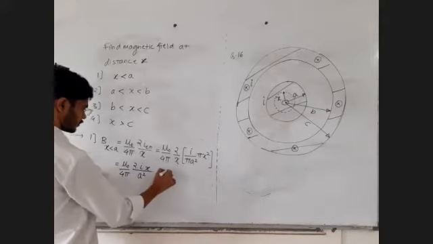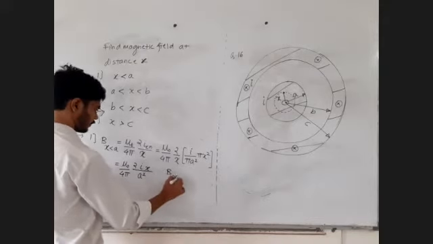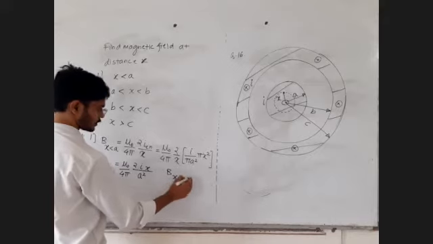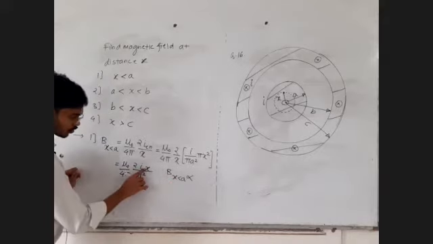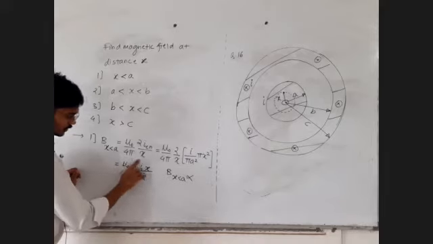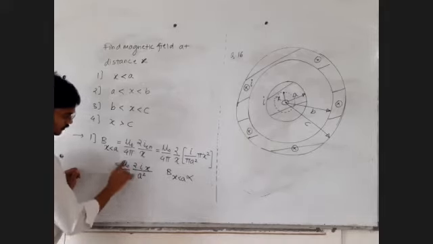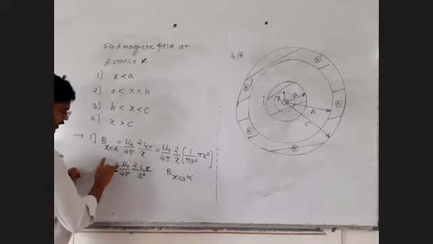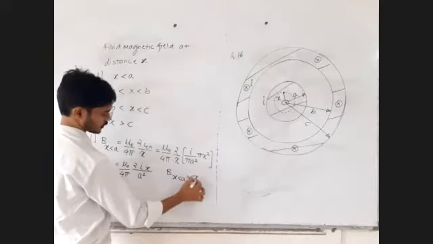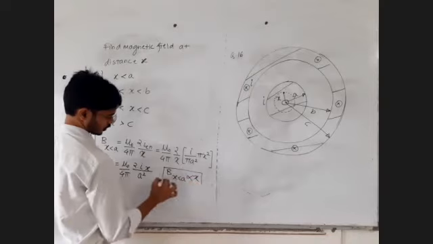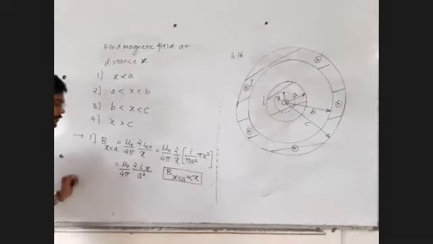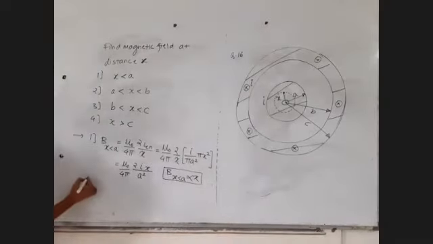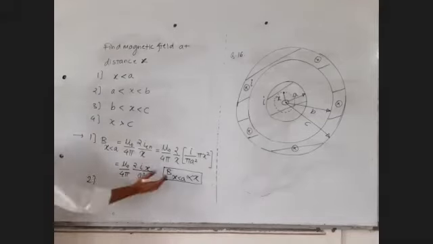Here you can say the magnetic field when x is less than a is proportional to x, because mu 0 upon 4 pi 2I upon a square is constant. So the magnetic field is directly proportional to x. This will help you draw the graph if required. Proportionality is enough to draw the graph.